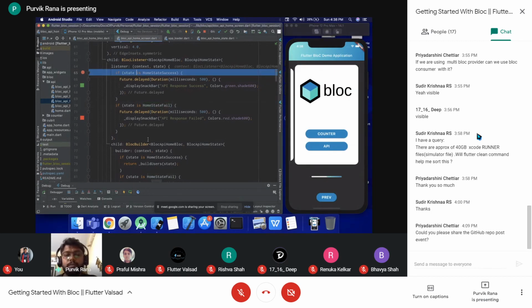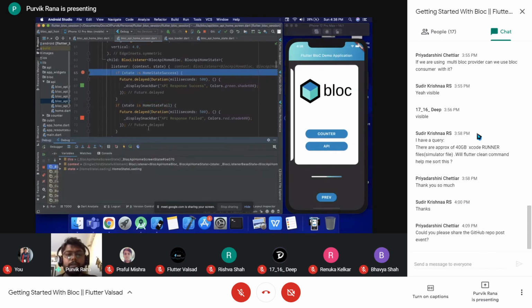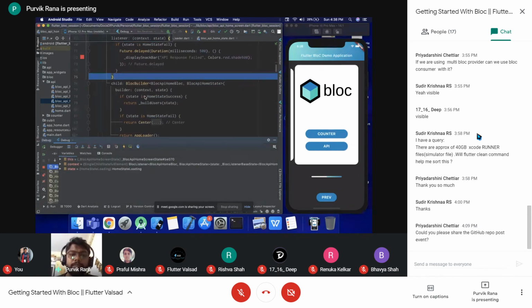Let's go over here. The listener will also be triggered every time a state is emitted. Initially the initial state was there, and the listener was not active at that time. Now the new state is there, which is the state loading. This state will be received by the listener also, and the listener will check whether this state condition is over here or not.